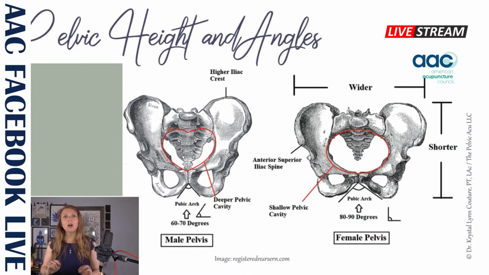In this picture, we can also see that pubic arch very, very well illustrated. And so the pubic arch is going to be 60 to 70 degrees on the male pelvis, and on the female pelvis, that's going to be more like 80 to 90 degrees.